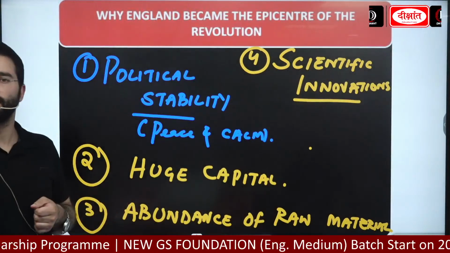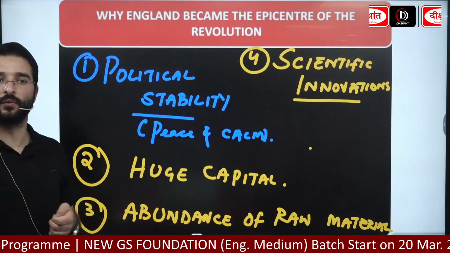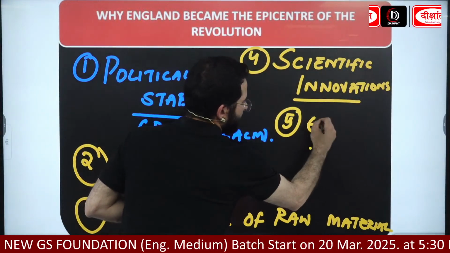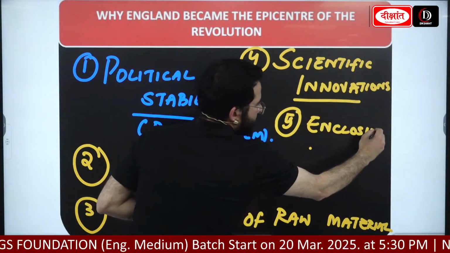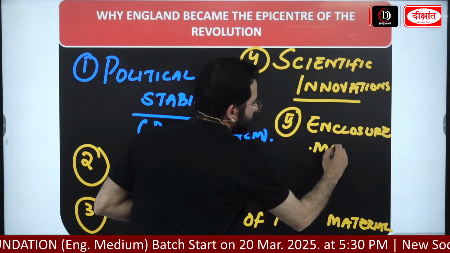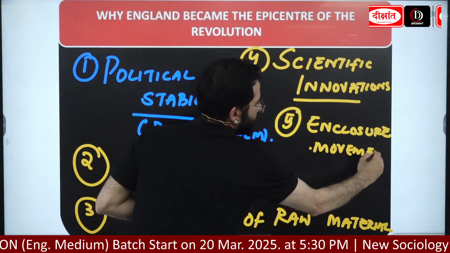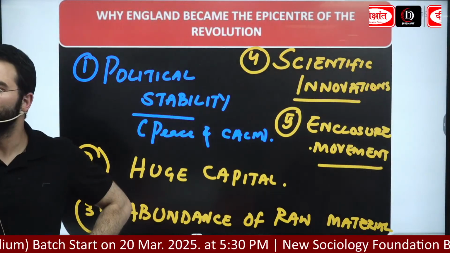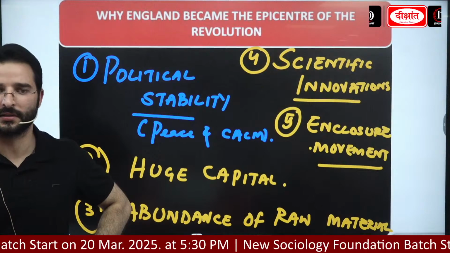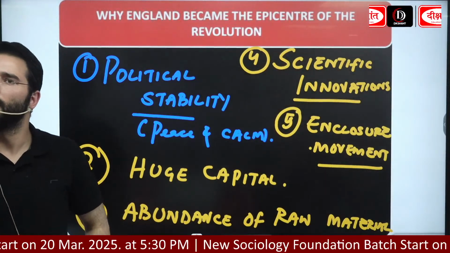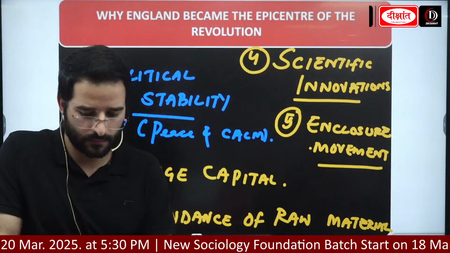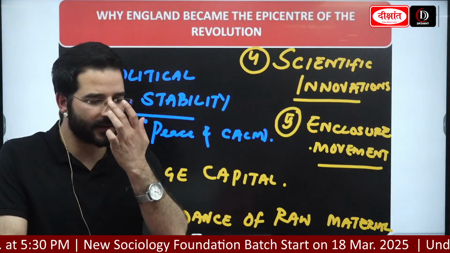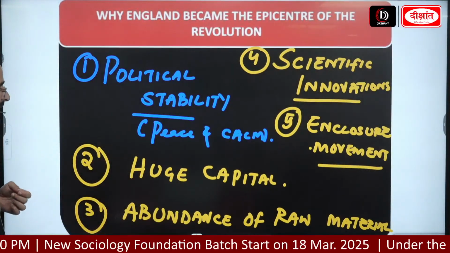Okay. Apart from that, guys, we can see the enclosure movement, the agriculture revolution. Their banks were flourishing, the banking activity was flourishing during this time. Write one more: banks were flourishing.